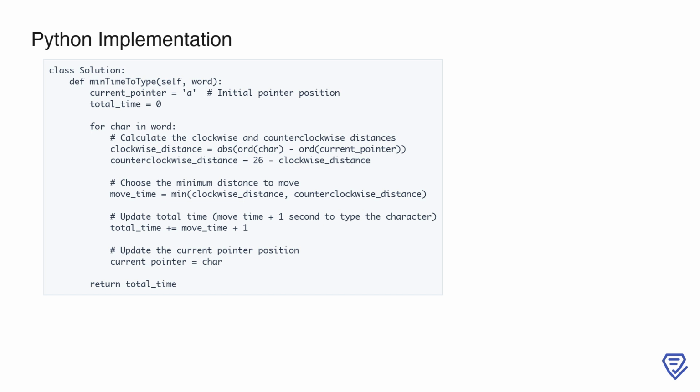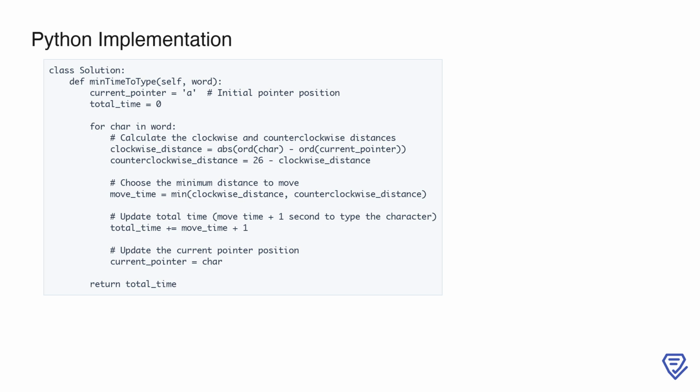This ensures the pointer moves the shortest path to the target character. 5. Updating total time. The move_time, minimum distance, is added to the total_time, along with 1 second for typing the character itself. 6. Updating the pointer position. After typing the character, the current_pointer is updated to the current character, preparing it for the next iteration.